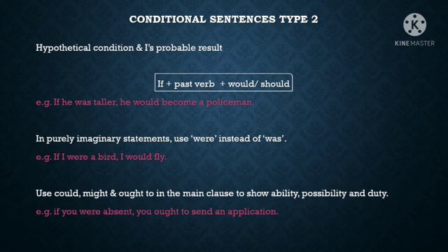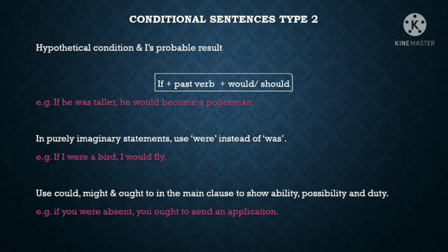This is a hypothetical condition because he is not taller and he cannot become a policeman. We are talking about a hypothetical condition. That's why past verb is written in the if clause and would is used in the main clause.